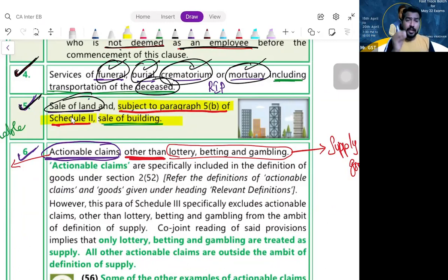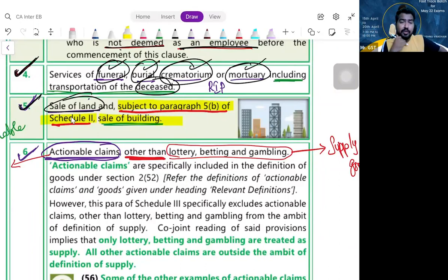So we have included actionable claims in the definition of goods. But I don't want to tax all the actionable claims. I want to focus only on lottery, betting, gambling. So if anything else is coming within the meaning of actionable claims, I don't want to tax it. So what they're saying, actionable claim is a good, so actionable claim means supply of goods as per GST, so we will impose tax.